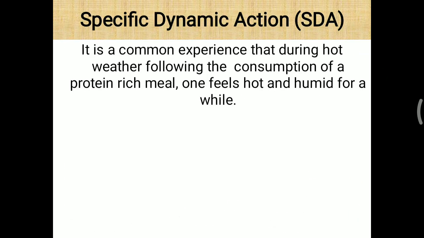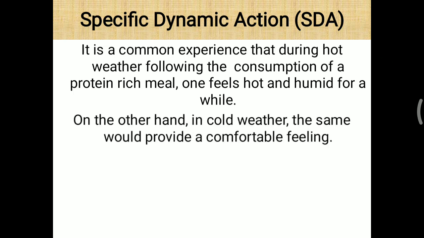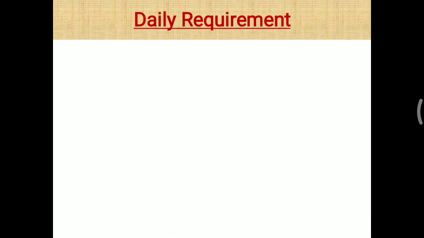So it is a common experience that during hot weather, following consumption of a protein-rich meal, one feels hot and humid for a while. On the other hand, in cold weather, the same would provide a comfortable feeling, that is real in relation to the SDA. So specific dynamic action also depends on the weather, so that is the same type of food but different kind of feeling depending on that specific dynamic action.